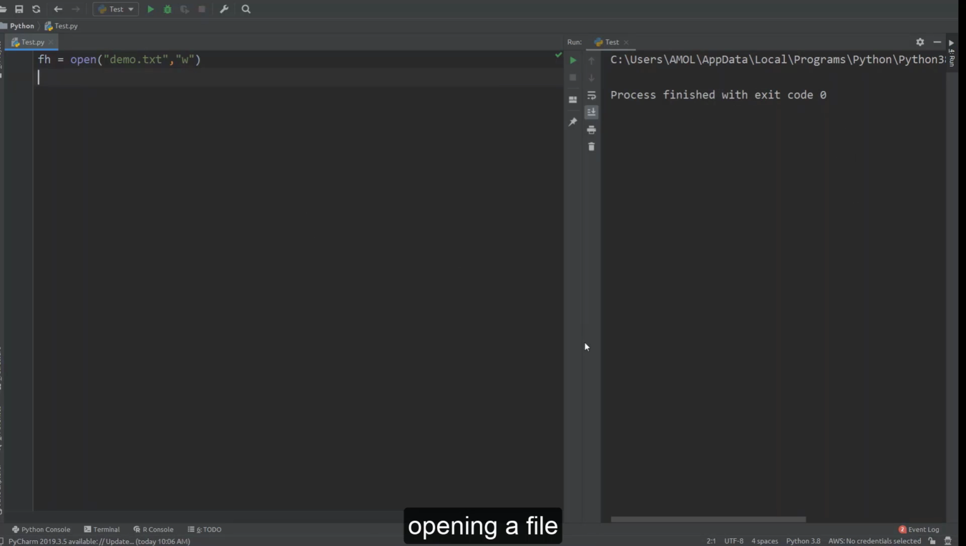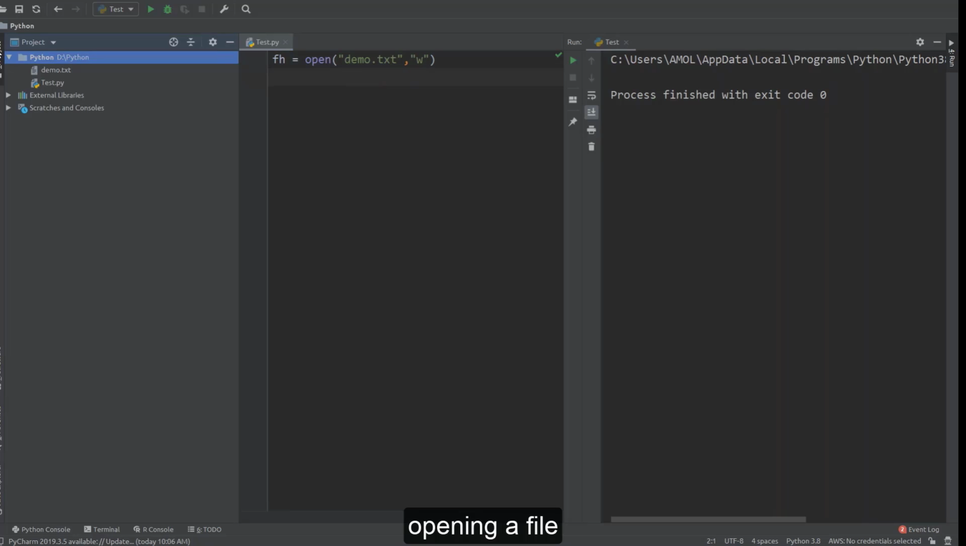Okay, so nothing will get printed. Now in this project directory, you can see one new file has been created, that is demo.txt. This file is created because we are opening this connection in W mode here. If you want to read this file, here you can say R. If you want to read it in binary mode, you can say RB. If you want to read plus write in binary mode, you can say RB plus. So these are the options.